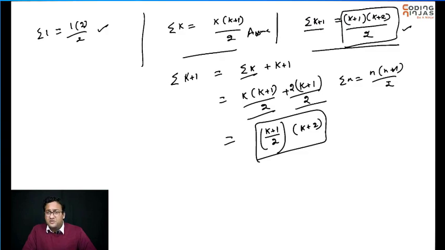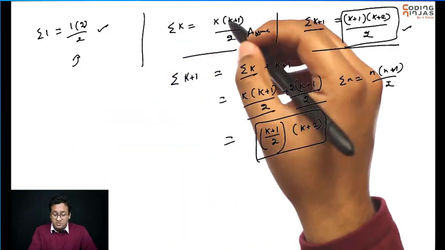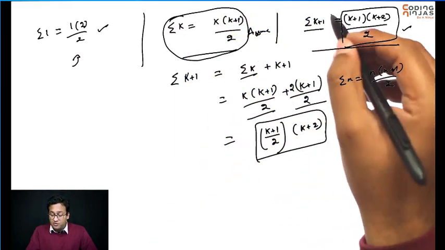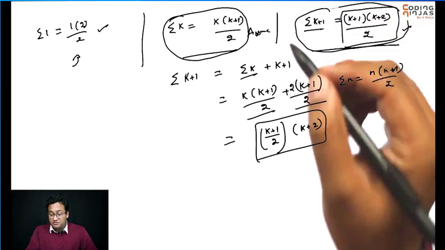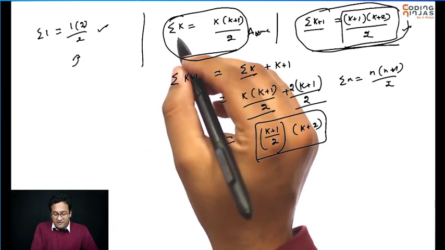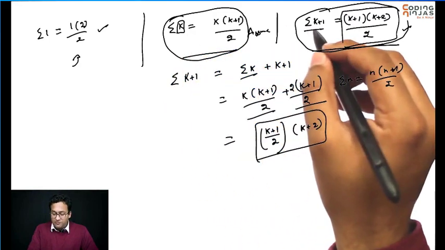But this is a little weird, right? I just proved for a small number. Then I made this huge assumption. Now using this assumption, I proved just one tiny step. And you are saying that it's going to work for all natural numbers. So it sounds a little weird. But actually it's not that weird. The way it is working is, I have taken a generic k, right? I took k and I proved it for k plus 1.